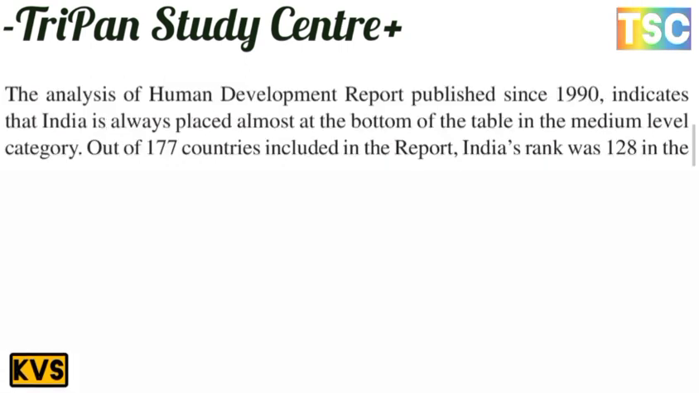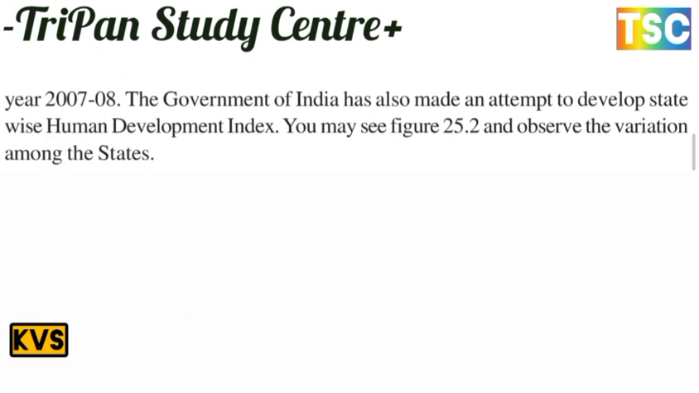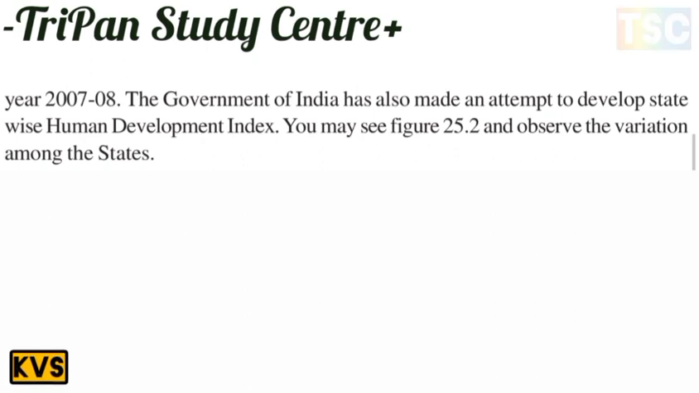The analysis of human development in the report published in 1990 indicates that India is placed almost at the bottom of the table, in the medium level category. Out of 177 countries included in the report, India's rank was 128 in the year 2007-08. The government of India has also made an attempt to develop state-wise human development indices. Figure 2.52 shows the variation among the states.